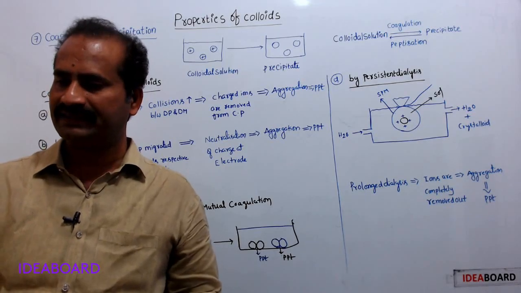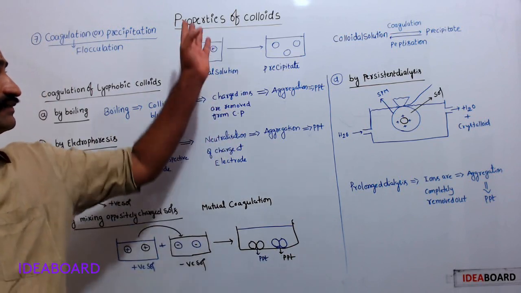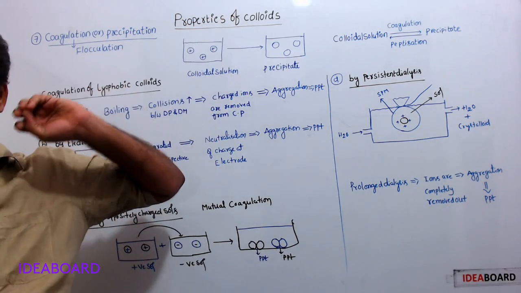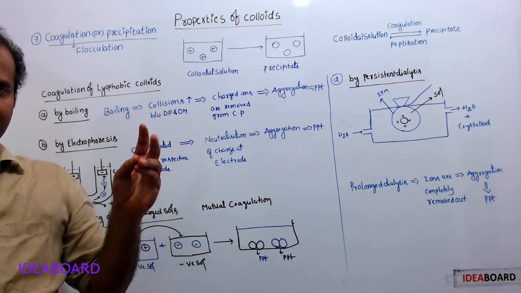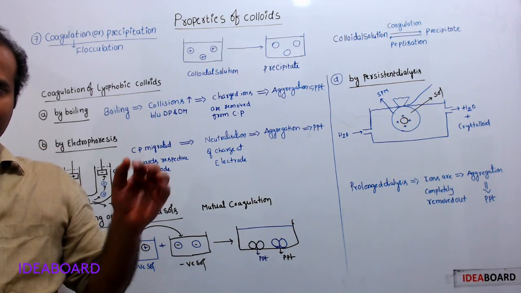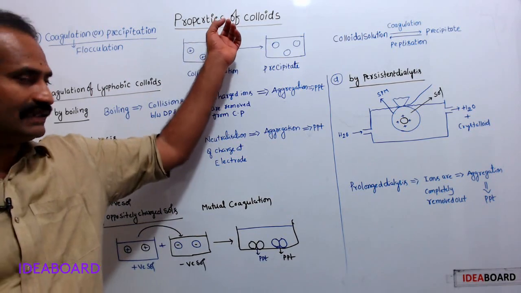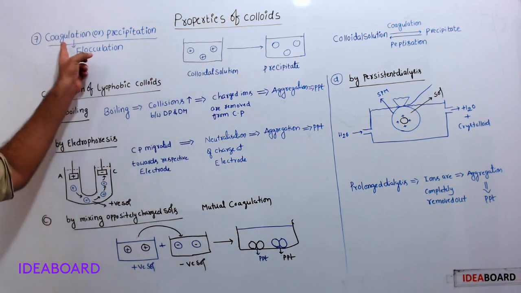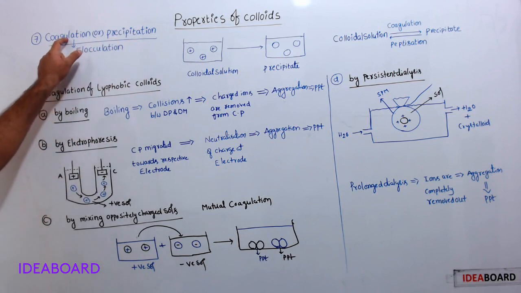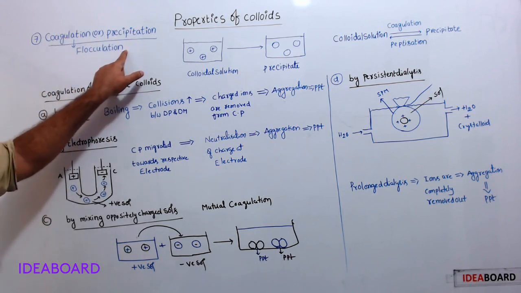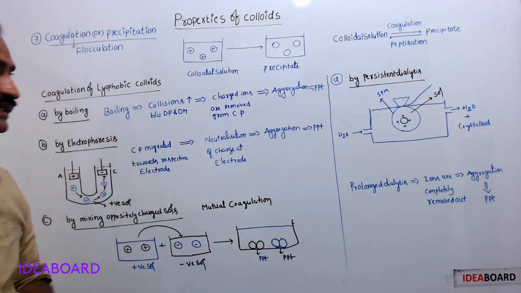Hello students. In our last videos, we discussed some of the properties of colloids: colligative properties, Tyndall effect, color, Brownian movement, charge on colloids, and electrophoresis. Six properties we discussed under this heading. The 7th property is coagulation or precipitation. It is also called flocculation. We'll see the meaning of coagulation here.